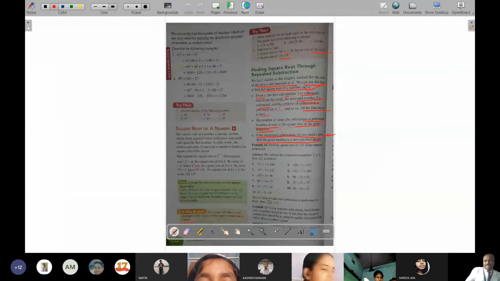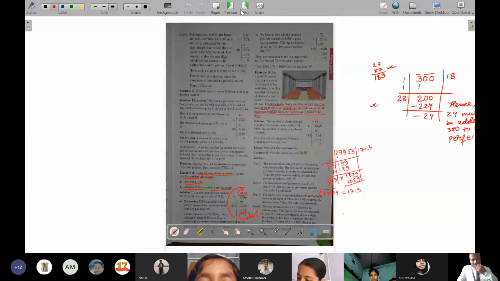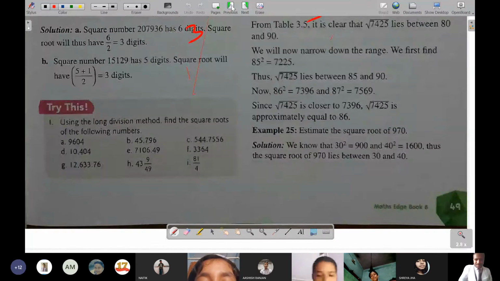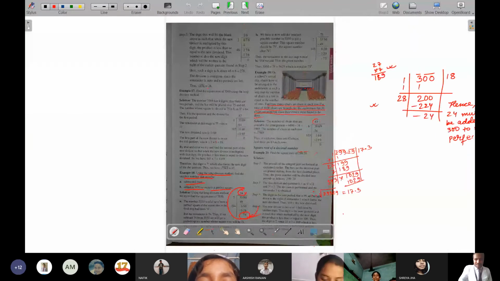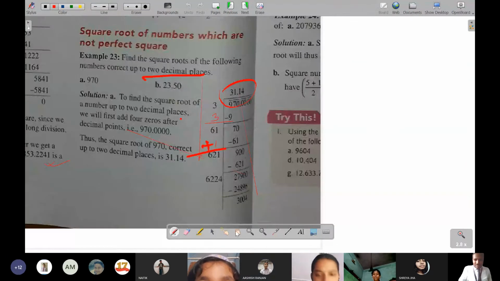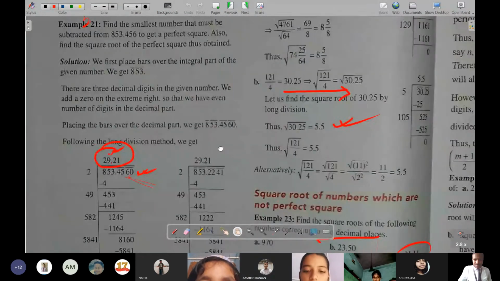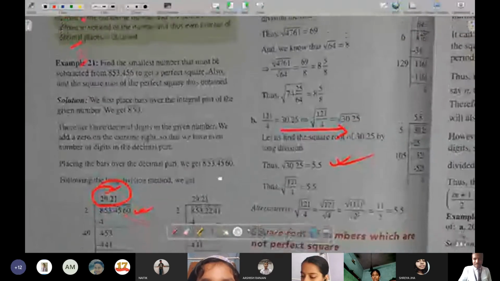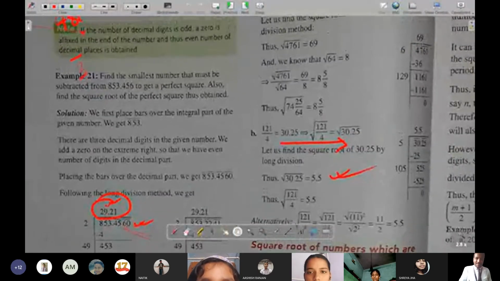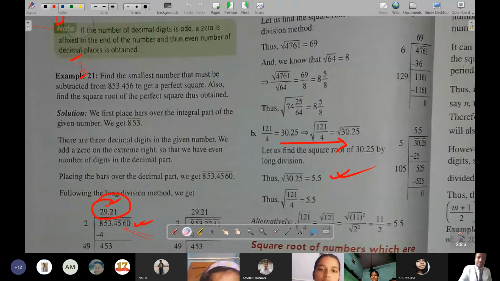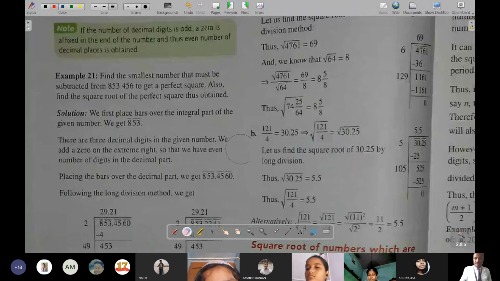If not, then yesterday I think I had explained example number 21. Is it? No, sir, you explained example number 20. Okay. And did I explain this note that if there are no even numbers after the decimal, then we can keep zero also? Yes, sir, that I had explained. Yes. So okay, let's see example number 20 then.